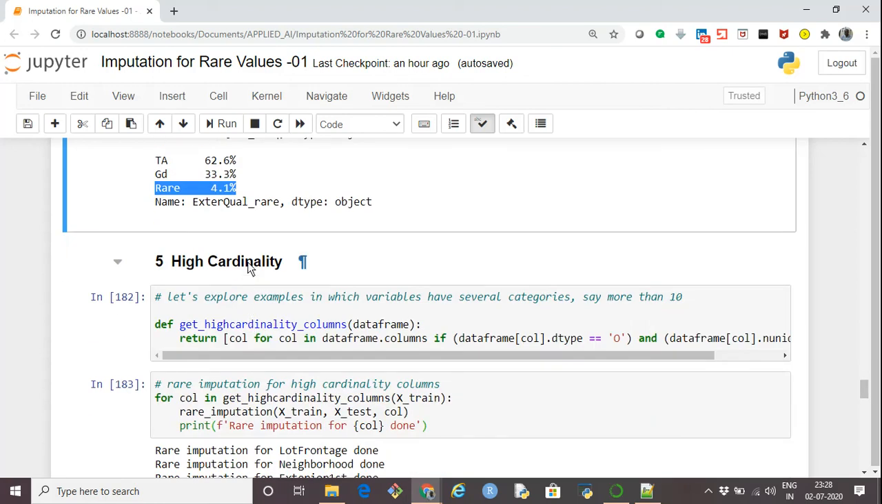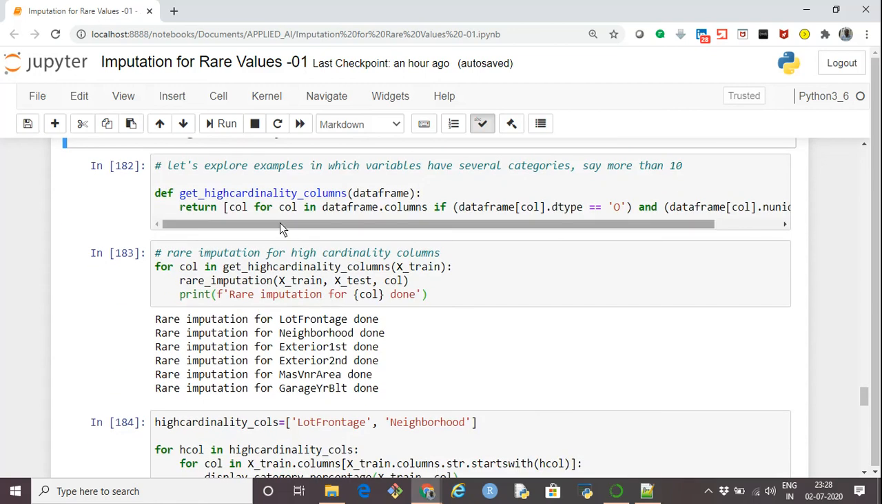Now let's take the column which is a high cardinality column. High cardinality column means a categorical column which has a large number of categories. So in this case, we are assuming that any column which has more than 10 categories, we are calling it a high cardinality column. So first I'm writing a function to get the high cardinality columns.